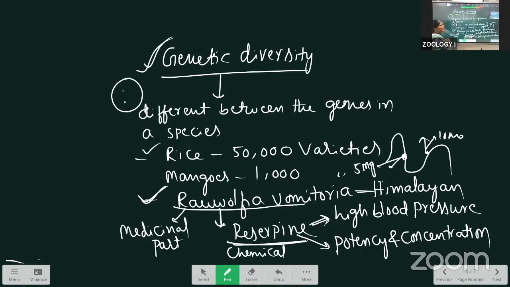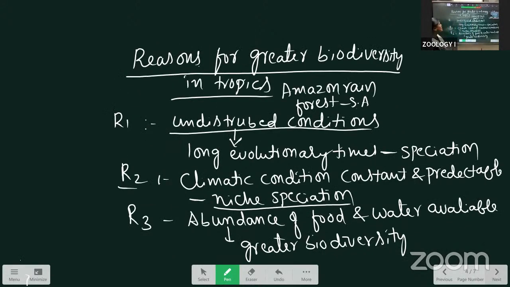This reserpine is mainly having a difference. The same species, same plants, are producing the same chemical, but the potency and concentration are different. That only we call genetic diversity. Here, this one is about genetic diversity. The second question, and the third question, is the reasons for greater biodiversity in the tropics.